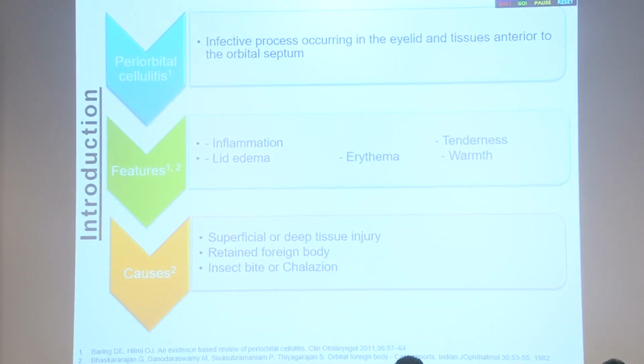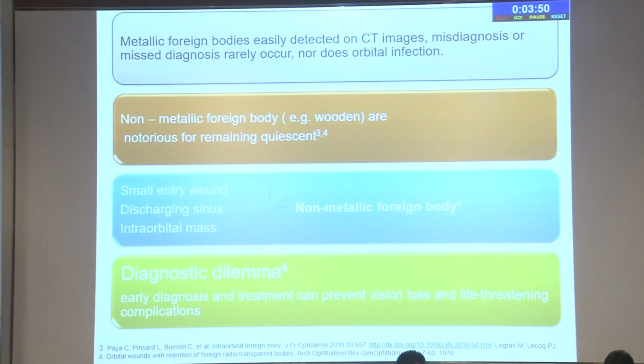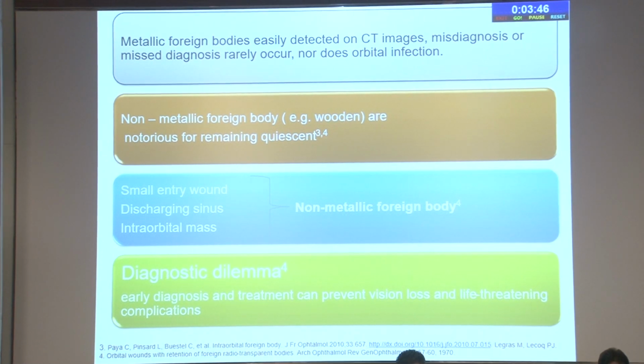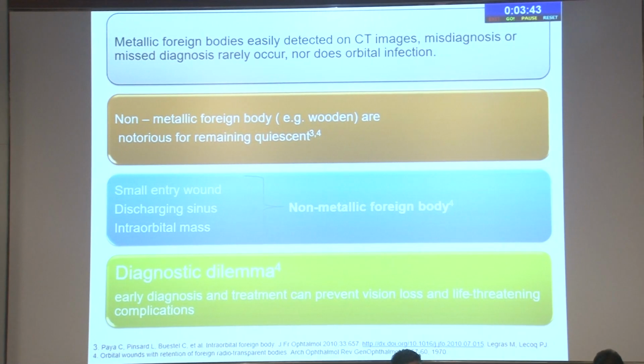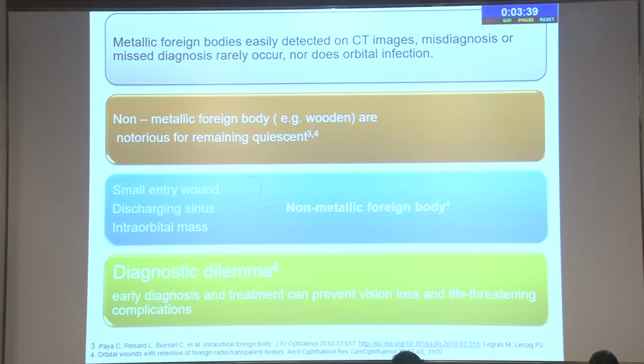or sometimes retained foreign body, insect bite, or collision. As we all know, a metallic foreign body is easily detected on CT scans and cannot be missed, or misdiagnosis rarely occurs, and orbital infection also doesn't happen. But in cases of non-metallic foreign body, especially wooden, they are notorious to remain quiescent.